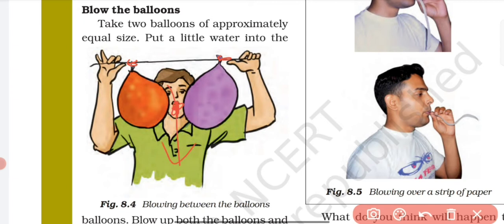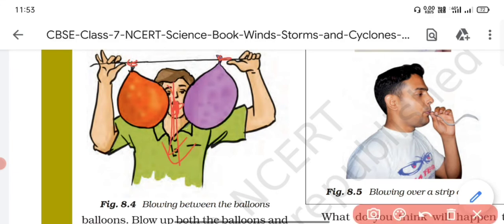As I told you before, whenever the speed of air increases, it moves fast from this side. The pressure reduces, and the air outside will apply pressure on these balloons, so both balloons will move together, towards each other.